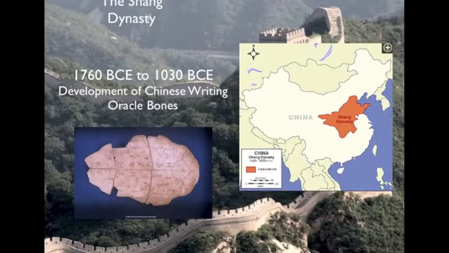So, the first dynasty that I'm going to discuss is the Shang dynasty. The Shang dynasty was the first Chinese dynasty for which there were both written records and archaeological evidence of its existence. The exact dates of the Shang dynasty are in dispute. One of the most important innovations of the Shang dynasty was the development of Chinese writing. The Chinese used symbols called pictographs and wrote on bones and shells.